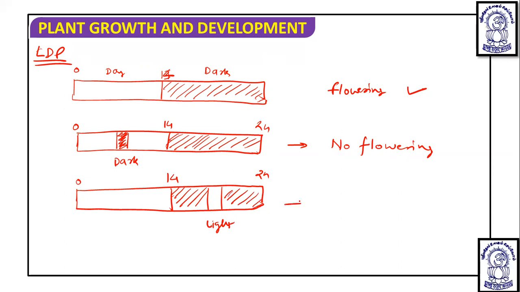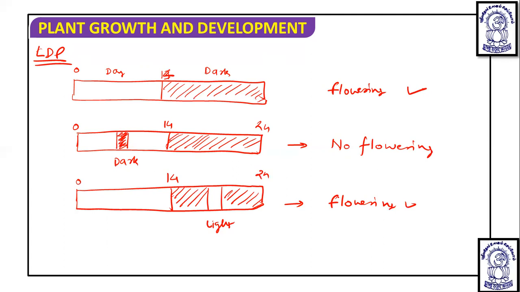If the light period gets increased, then flowering occurs. Okay. So in a long day plant, specifically, we can say that long days are important and short nights are important.